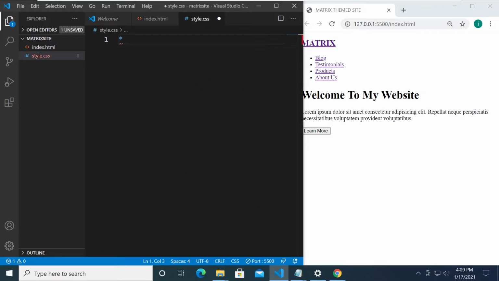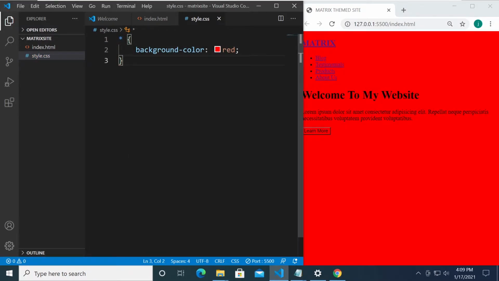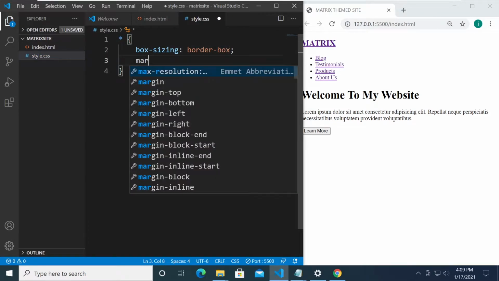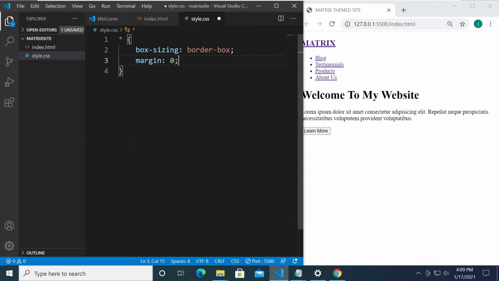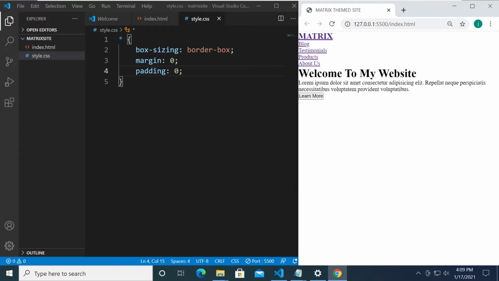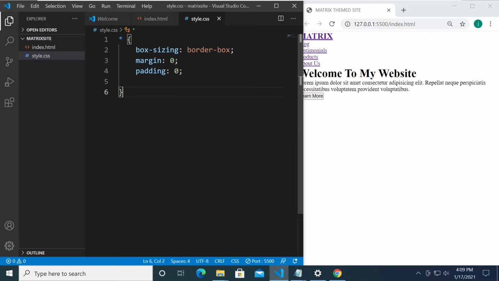I'm going to target everything, and I'm going to set the background color of red just to see if it's working, and it looks like it did. So I'm going to delete that, and we're going to set our CSS properties. The first one is going to be box sizing, so that we will have more control over the width and height of our HTML element. I'm going to set the margin to 0. I'm going to set the padding to 0 as well, so we can start from scratch. All right, so later we will set the color of the fonts.